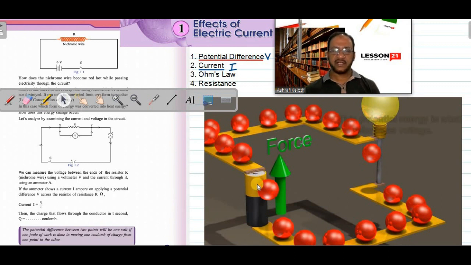That is the potential difference provided by the cell. Due to that potential difference, electrons flow, and when they flow through the bulb, the work done by the cell is converted to light energy of the bulb.